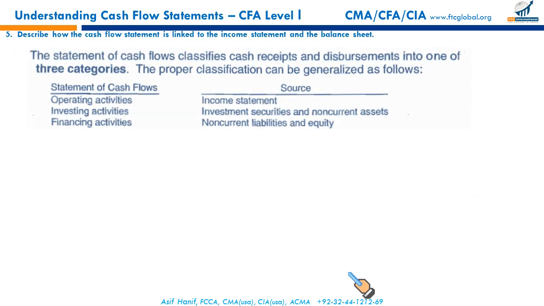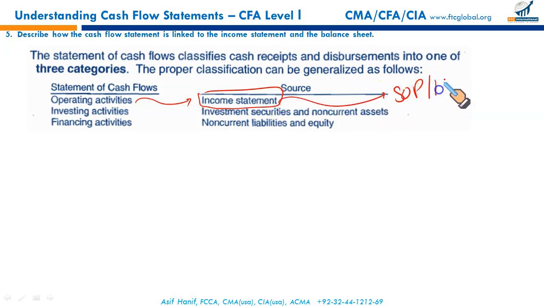Next reading says, describe how the cash flow statement is linked to the income statement and the balance sheet. That's your next LOS. The statement of cash flow classifies cash receipts and disbursements into three categories: operating, investing, and financing. How are they linked to income statement and balance sheet? That's the specific LOS. When you say operating activities, it means the cash flows from your operations. Statement of operations is also called your income statement.